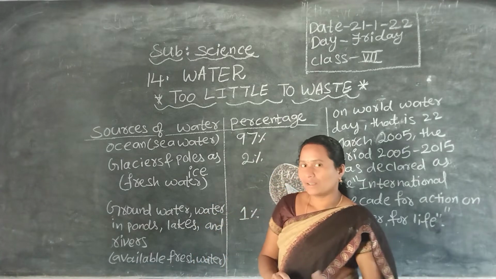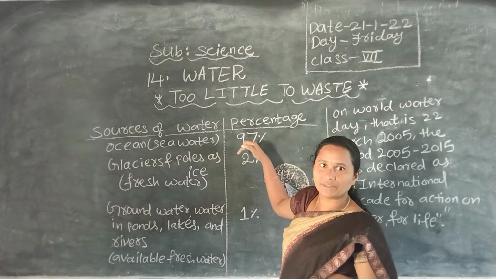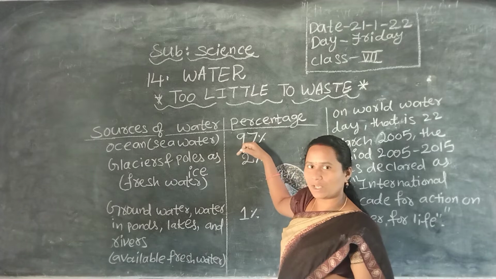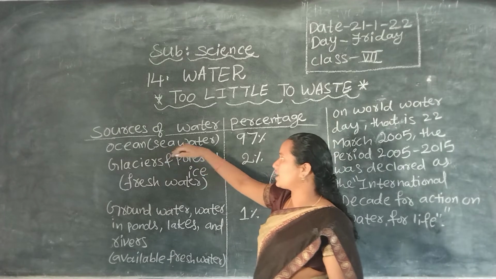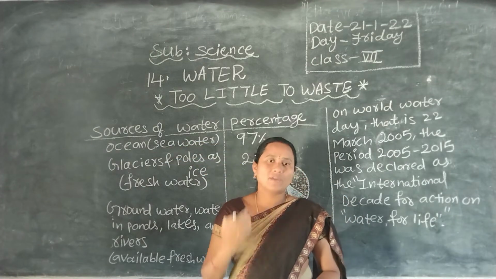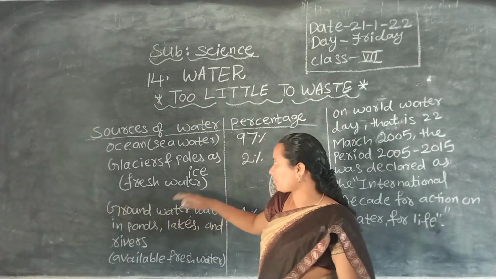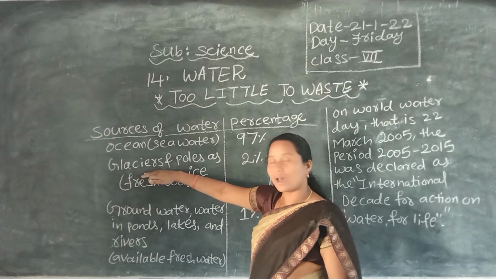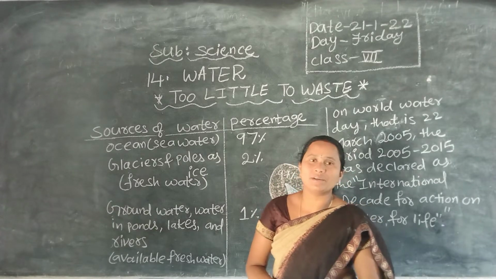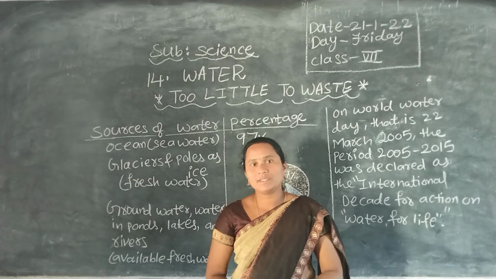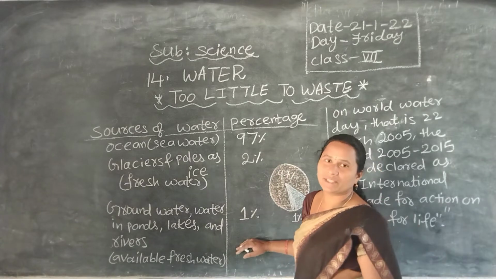Are you understanding? Here see, ocean water is 97%. If we take the complete 100% of water, 97% is present in oceans or sea water, which is salty in nature. We are not using it for drinking, agriculture or other purposes. Fresh water is locked in glaciers and poles as ice. So how much percentage of water is available to us now? Only 1% of water.